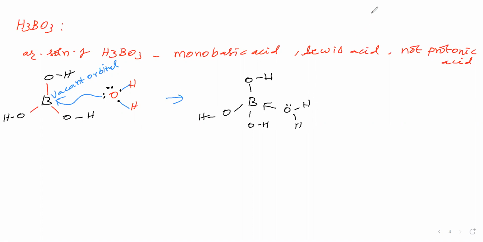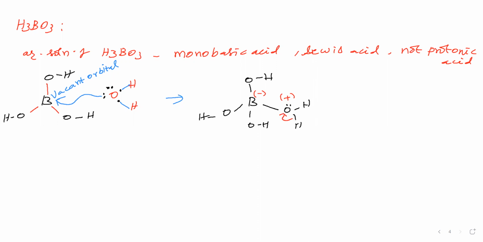Then this dative bond we will write as a normal covalent bond by giving formal charges. For boron we will give -1. For oxygen we will give +1. Next step, oxygen has a positive charge. Therefore, we will shift the sigma bond to this oxygen.